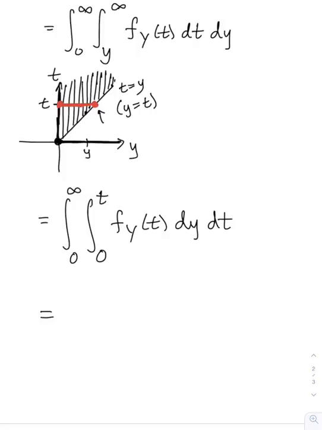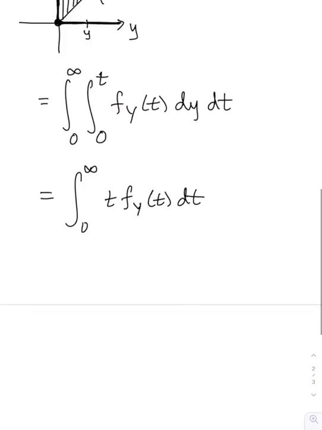Okay, so in the inner integral, that integrand has no little y in it. It's just a constant, so we can pull that out, and the inner integral just becomes t times f sub y of t dt. And now we have to remember that y is a non-negative random variable, so its density is 0 on the negative half line. So this is actually equal to the integral from negative infinity to infinity.